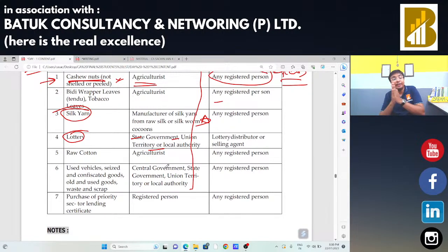The lottery distributor or the selling agent is liable to make the payment of taxes. Now, raw cotton is supplied by the agriculturalist. In that case also, the agriculturalist is not liable to make the payment of taxes. The registered person is going to make the payment of taxes.